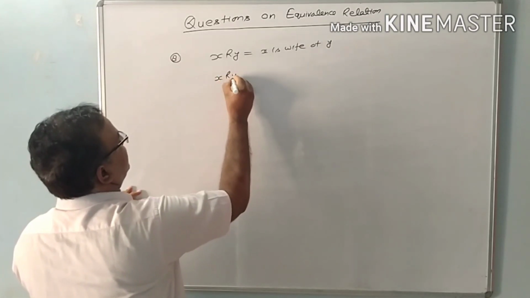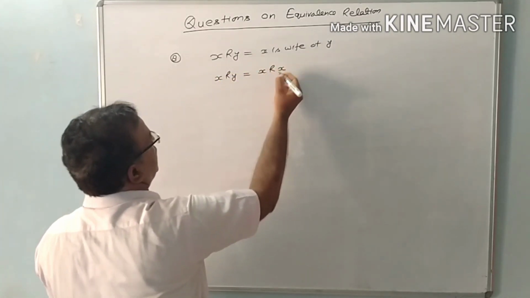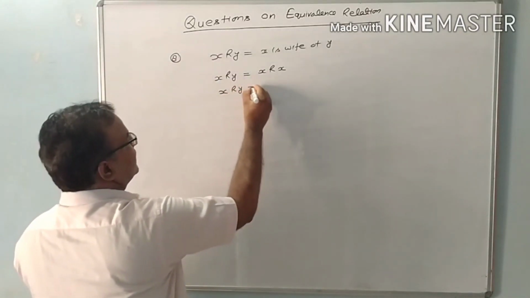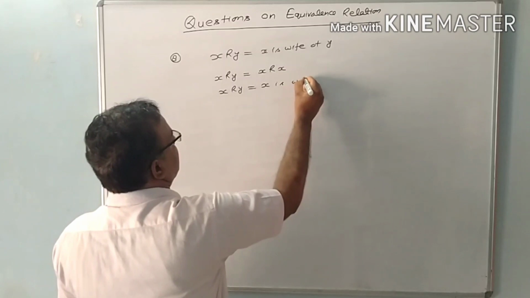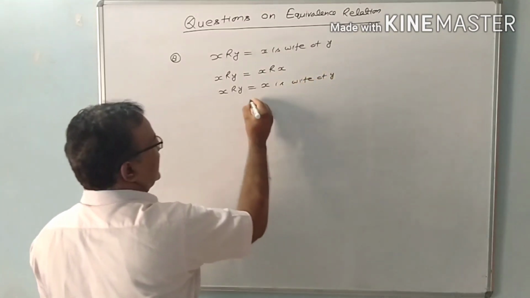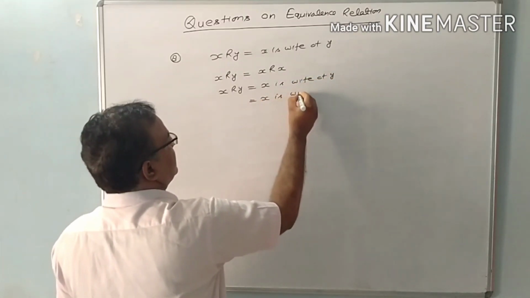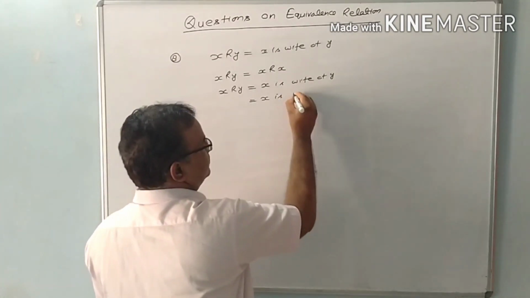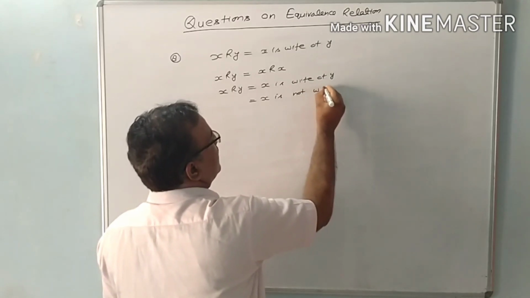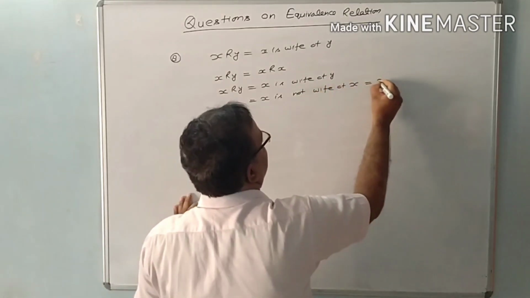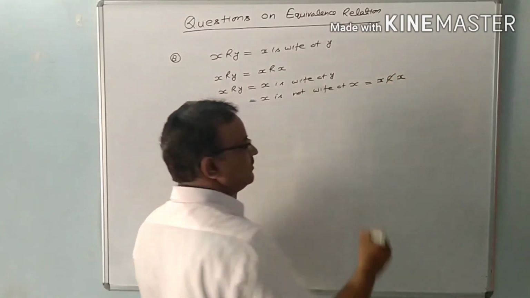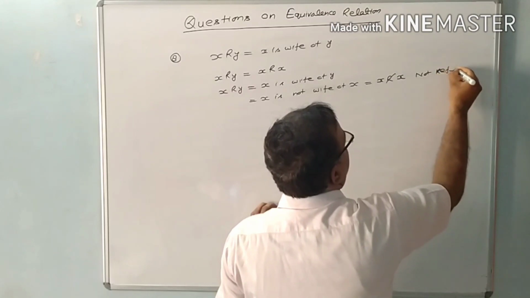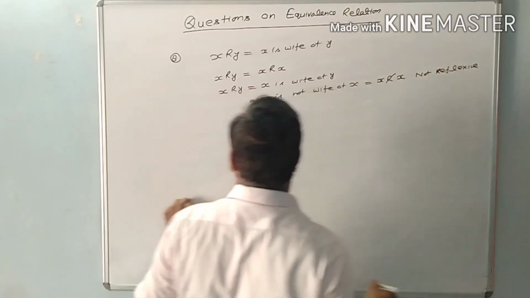If X has a relation with Y and X has the same relation with itself, then only you can say the given relation is reflexive. But if X is related with Y, that is, X is the wife of Y, we can't say X is the wife of itself. So X is not the wife of X. That means X does not have the same relation with itself. So it is not a reflexive relation.